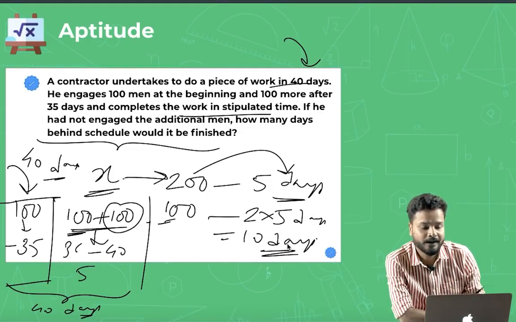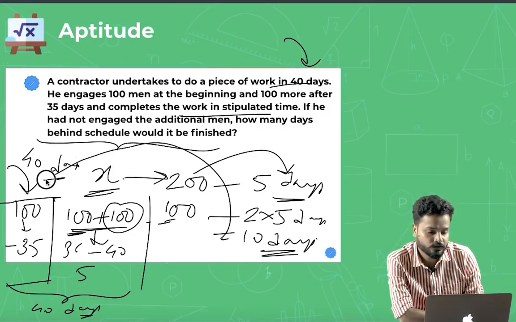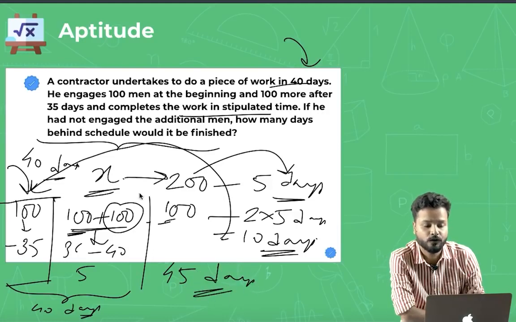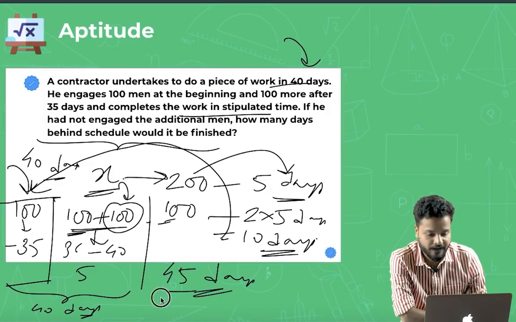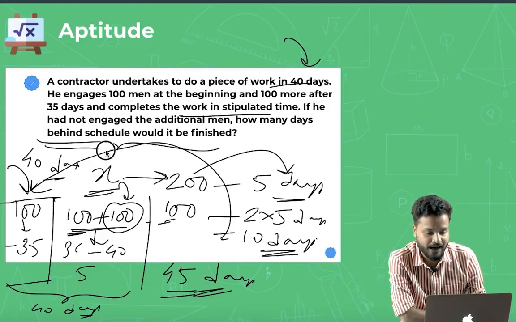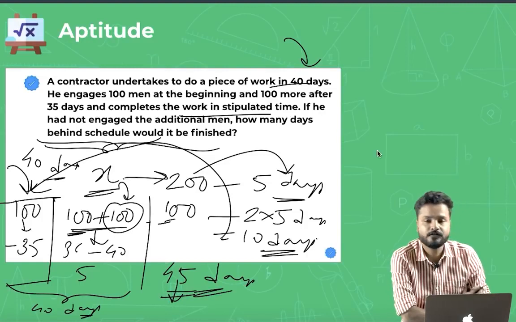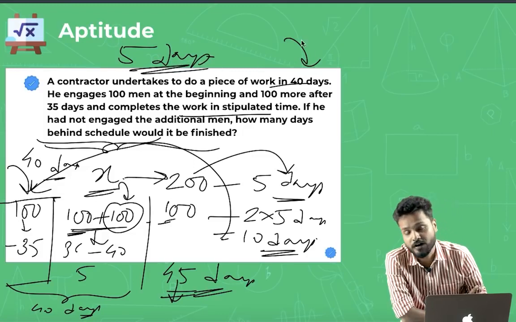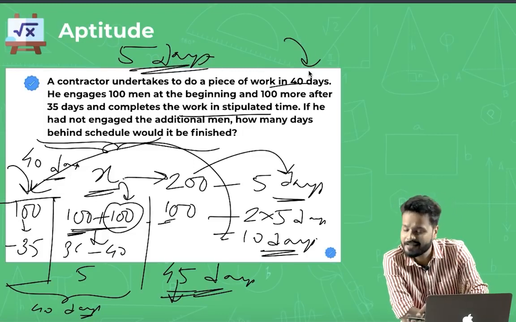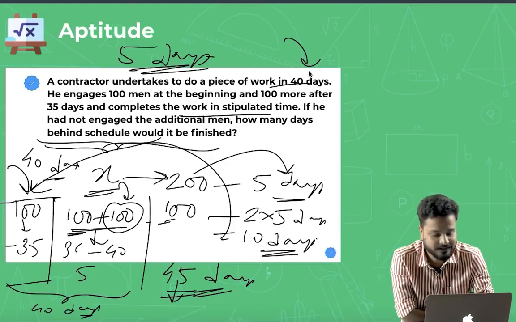So in that case, how many days would it have been? 35 plus 10, so that means 45 days would have been needed to complete the work if there were only 100 laborers from the start to the end of the work. No 100 extra workers would have been added. So 45 days. So how many days behind the schedule would it be finished? 5 days behind the schedule. The language of the question was tough. They tried to confuse you, but the question was not really tough. It was very easy to solve. I hope this is clear, right?